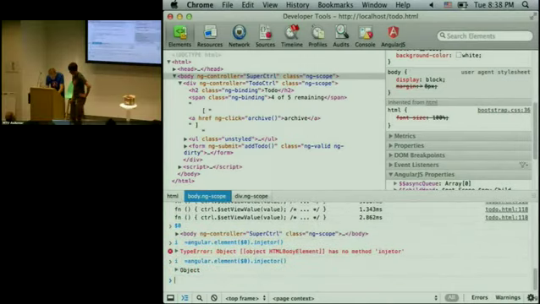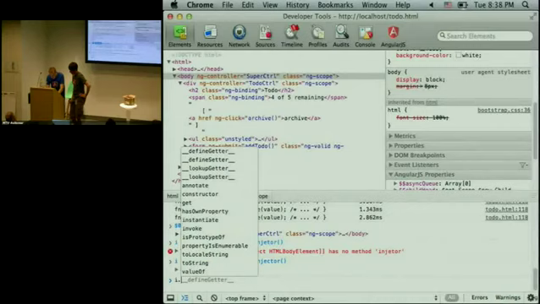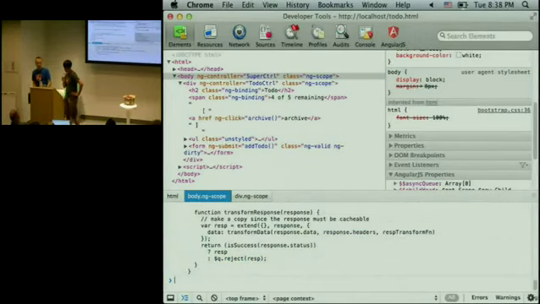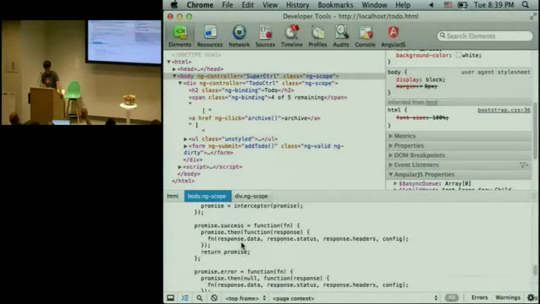No dollar. Okay, so I have the injector. Now I can do get $http, and I get the reference to this. So now you have the reference to the HTTP service, the instance that the application is actually using, and you can call methods and stuff. Yeah, you printed the string of the body of the function. But we could add a nice interface like $module or whatever that gives you that without having to do that long function call into Angular's methods.